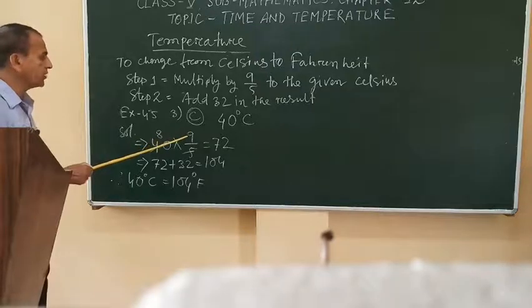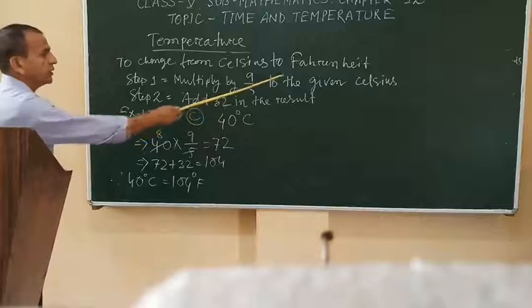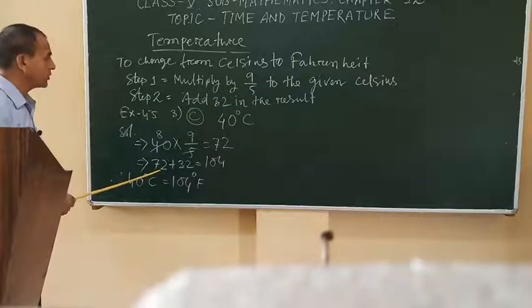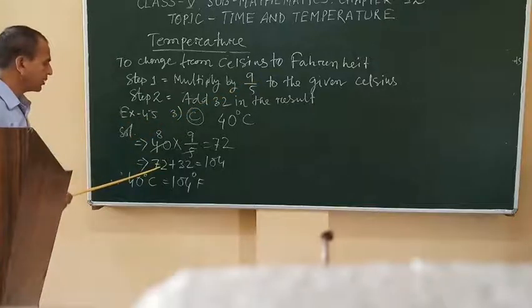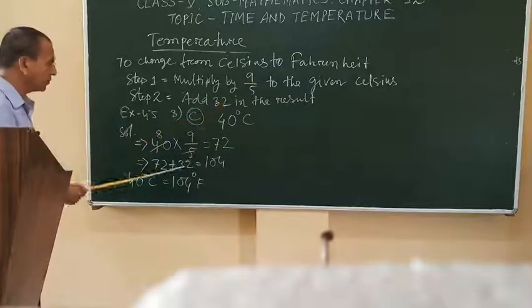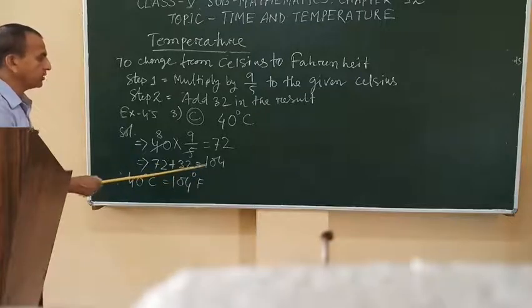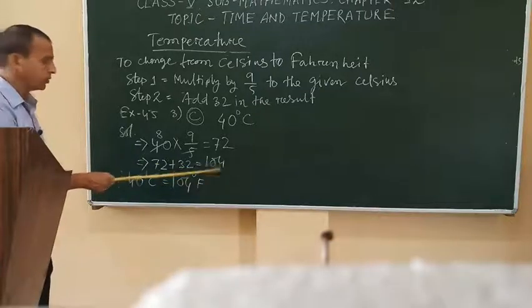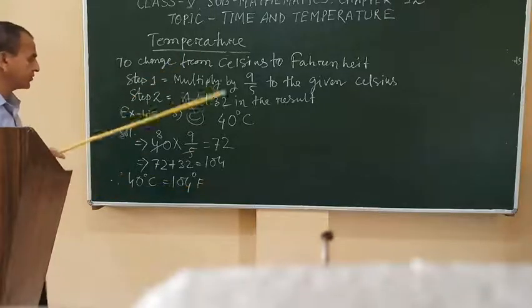So 8 into 9 equals 72. After multiplying, the result we got is 72. Now we have to add 32 to the result. 72 plus 32 equals 104. So therefore 40 degrees Celsius equals 104 Fahrenheit.